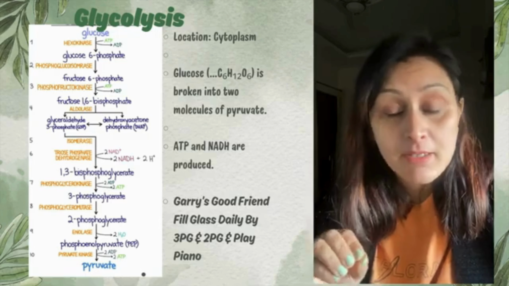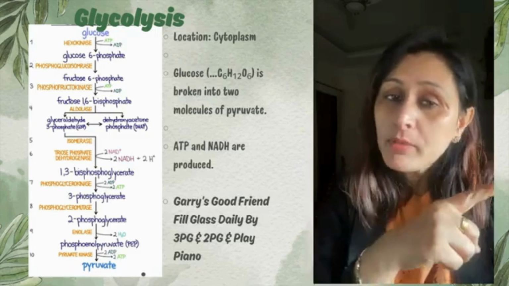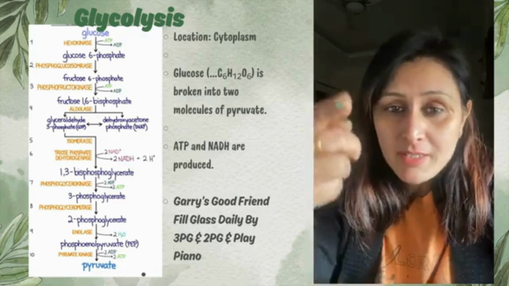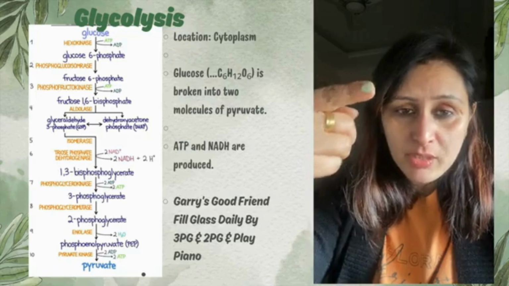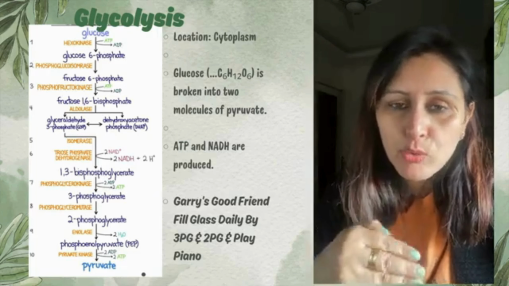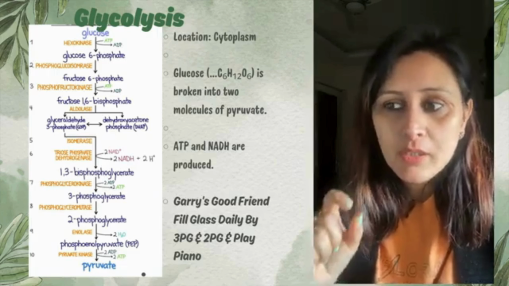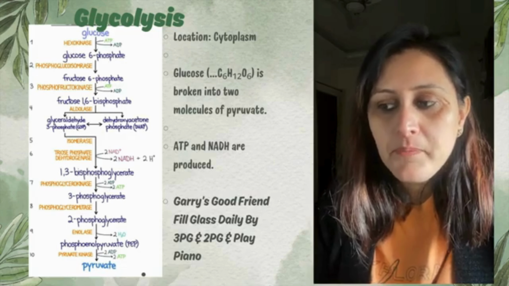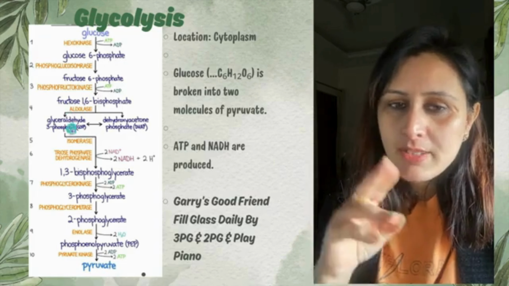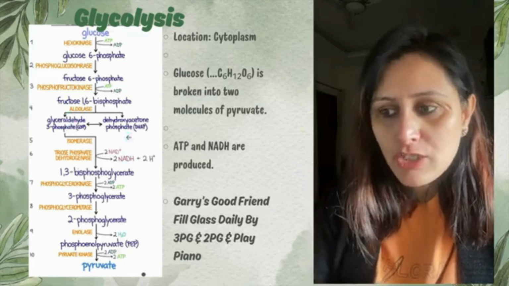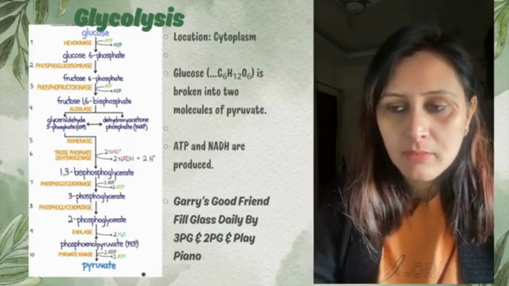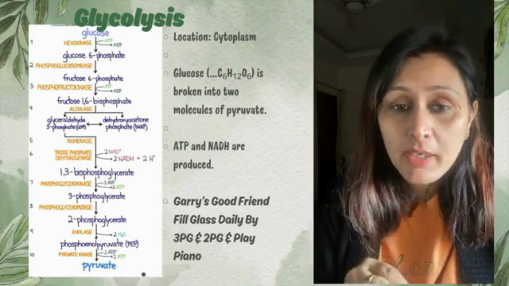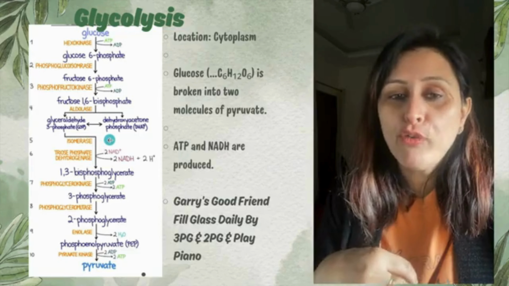Now this glyceraldehyde 3-phosphate, if you remember, we have studied in the previous Calvin cycle also, right? So that means it is the reverse. There glucose was formed and here it is being broken down, so we are coming on to the glyceraldehyde 3-phosphate. Now till step number 4 here, we can say that glycolysis happens in 2 stages. Stage number 1, which happens till this point number 4, what is here? There is the consumption of energy.